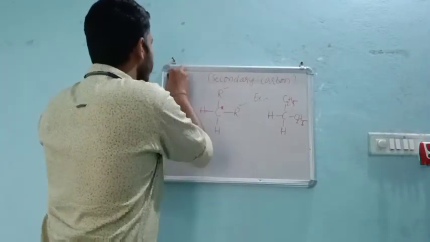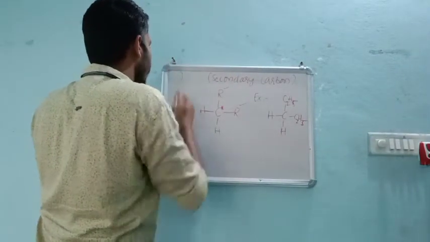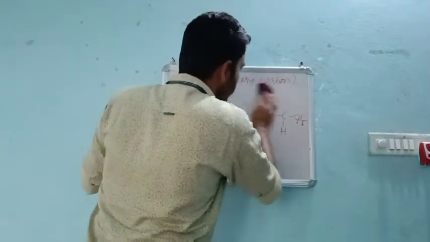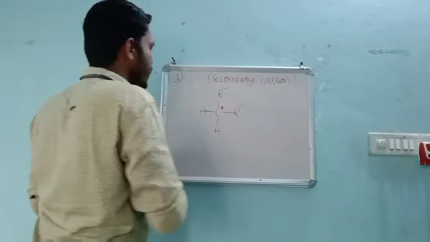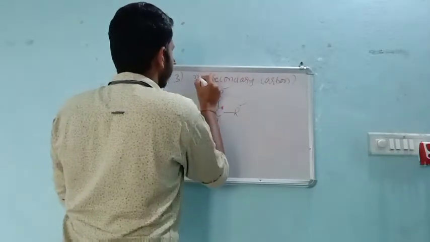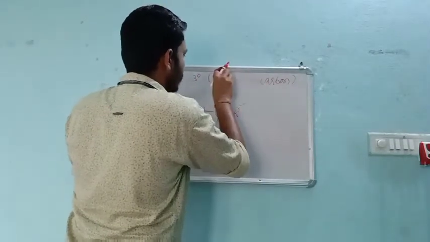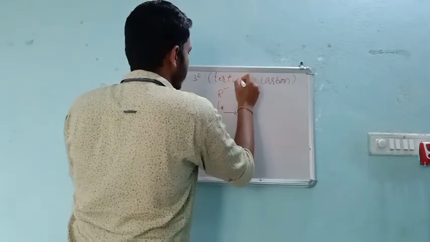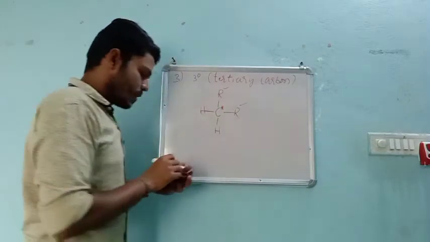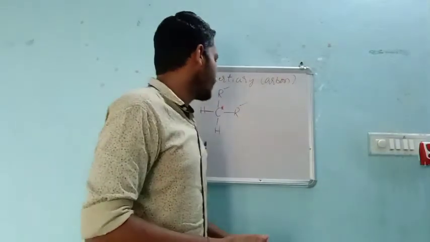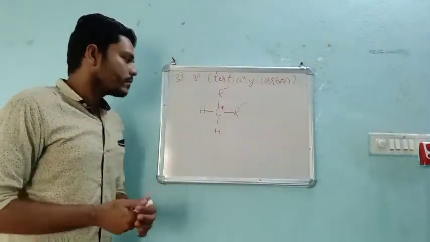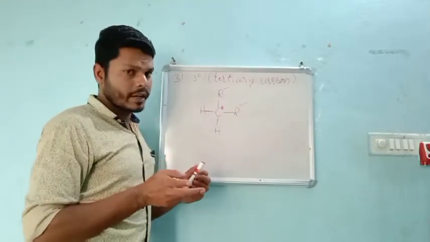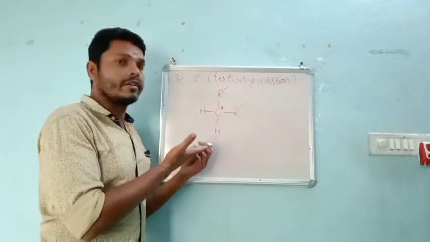So the third one is the tertiary carbon atom, or tertiary carbon. So what does tertiary carbon mean?